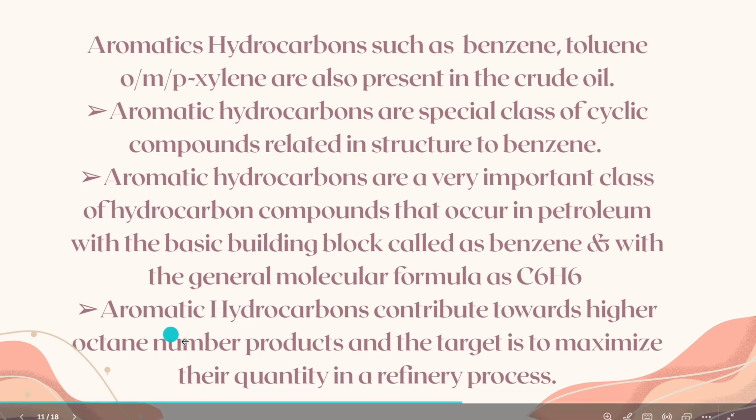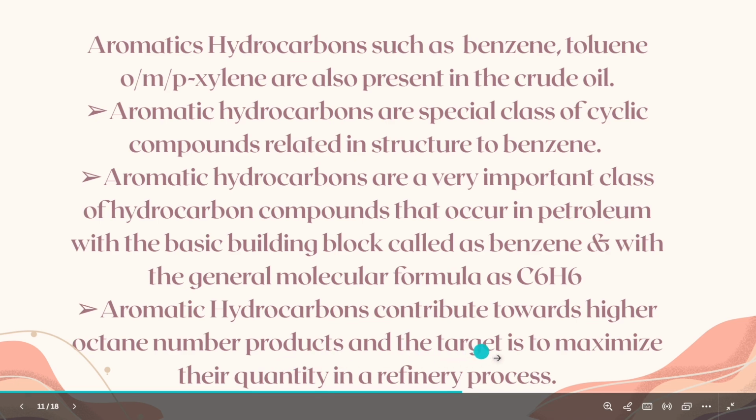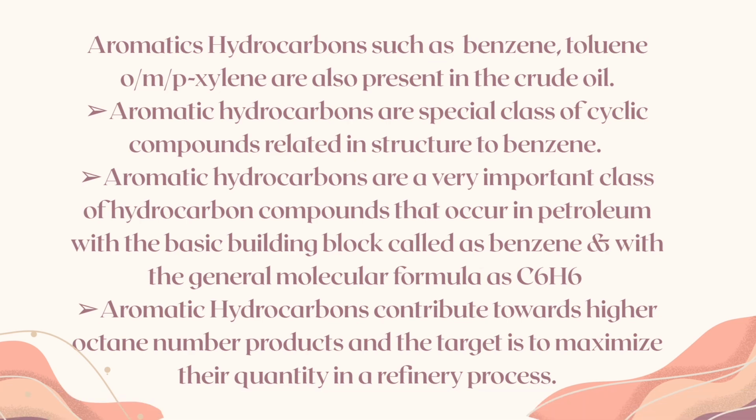Aromatic hydrocarbons contribute towards higher octane number products, and the target is to maximize their quantity in a refinery process. Aromatics burn more smoothly in a gasoline engine and resist knocking, as we said about the octane number. So, therefore, in refinery operations like catalytic reforming, the goal is to increase the amount of aromatics because we need better gasoline quality and higher octane fuels. The higher the octane number, the better the quality of the fuel.